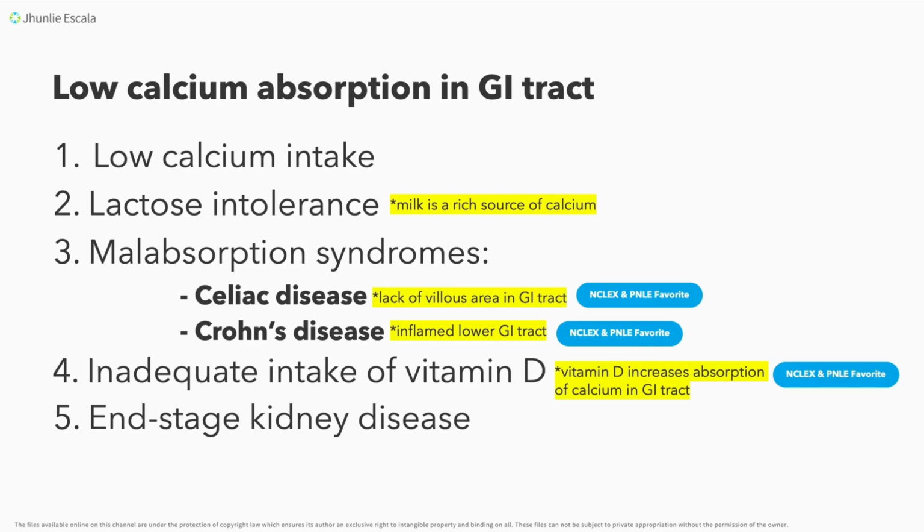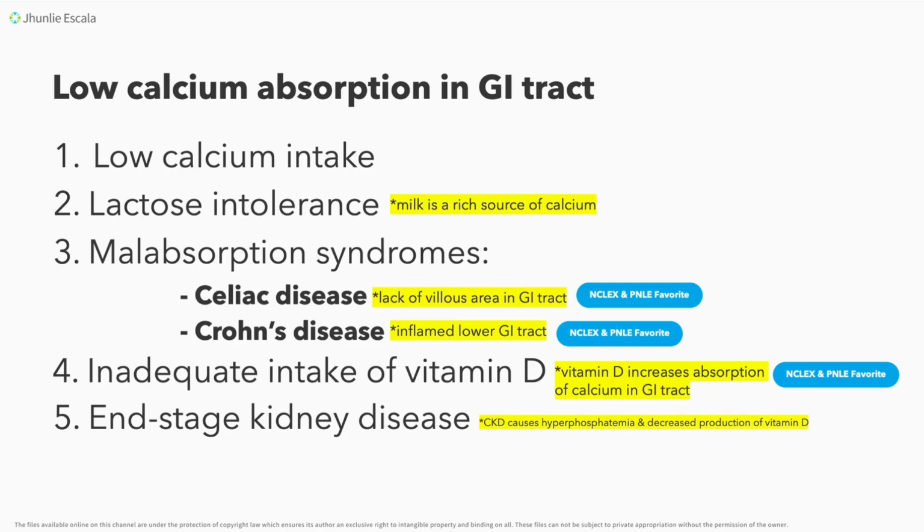Another condition also is the end-stage kidney disease. Why? Because when we have this end-stage kidney disease condition, kapatid, posible din, no, na there would be more and more excretion of your calcium in the body. We need to remember that, kung mapapansin po ninyo, even in our previous discussions of electrolyte imbalances, your kidney disease is either in the hypo or hyper conditions. It's because, kapatid, kapag meron tayong kidney disease, the effect could be you will be excreting more or you will be retaining more. So, for this one, kapatid, you will be excreting more.